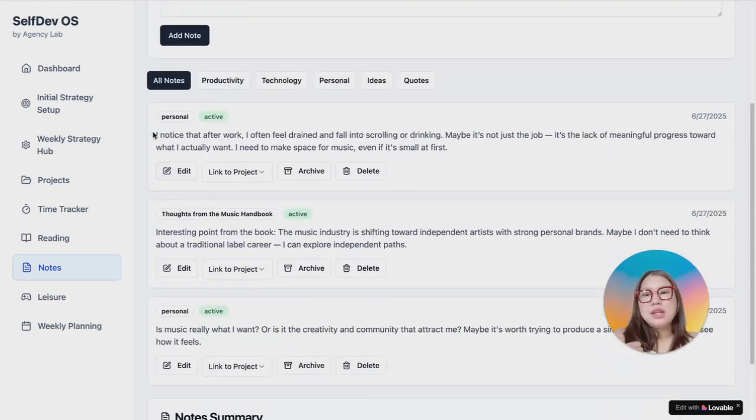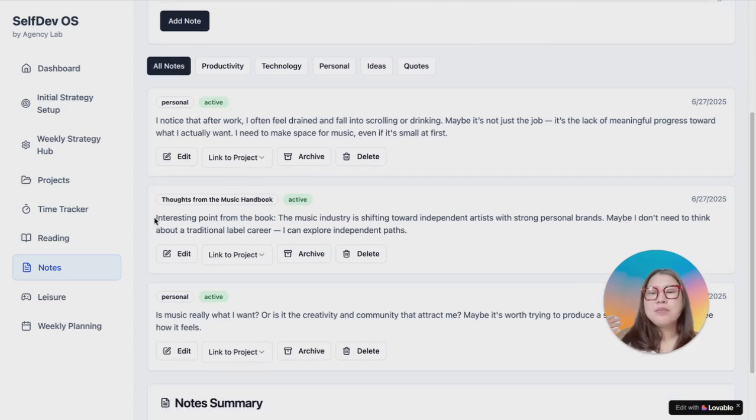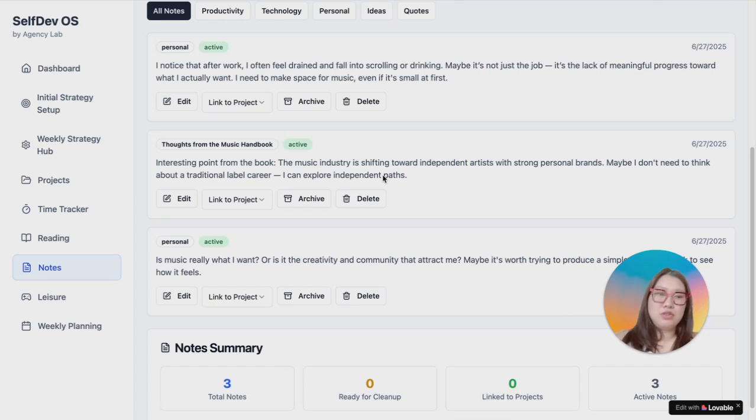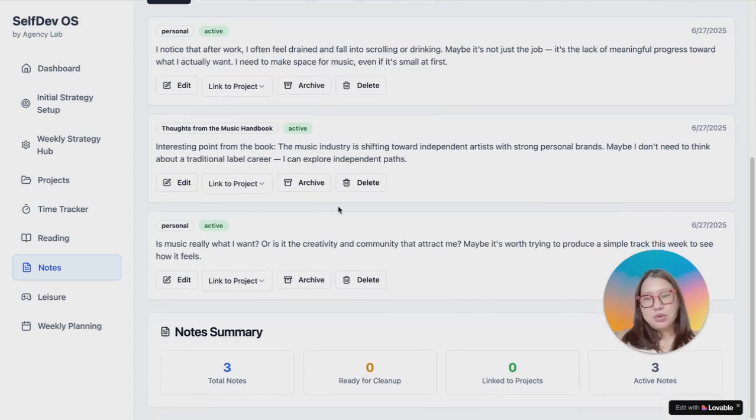I've added a note that's a personal note about how he feels after work, and then kind of like his thought process about what could be causing the way he feels. Some thoughts from music handbook that could be interesting for him to go over, and then potentially, it will help him create new thoughts or kind of new directions or change what he's doing. It's all part of the thinking process. And then some other personal thoughts.